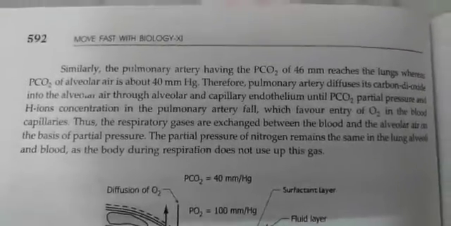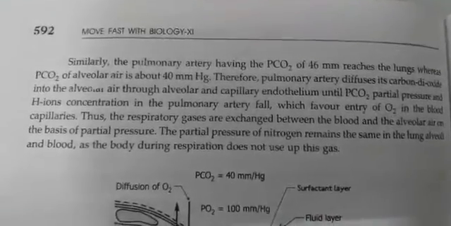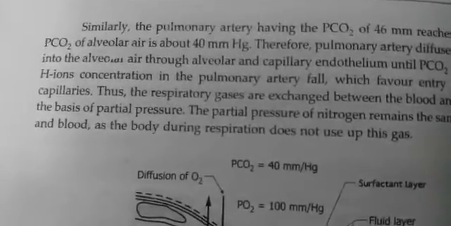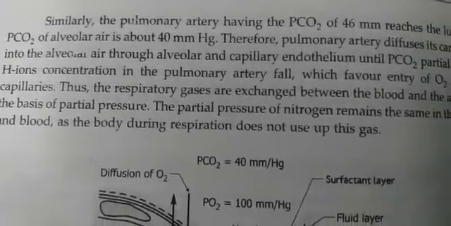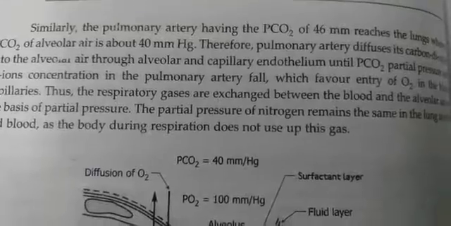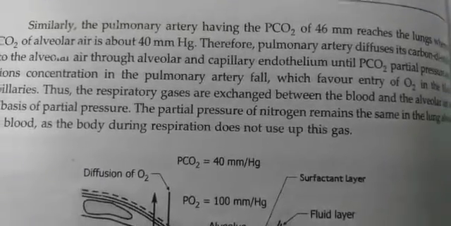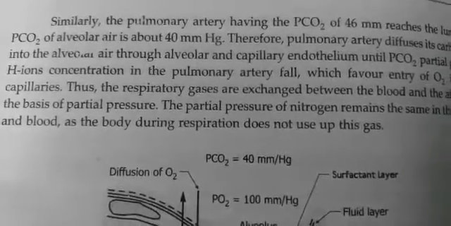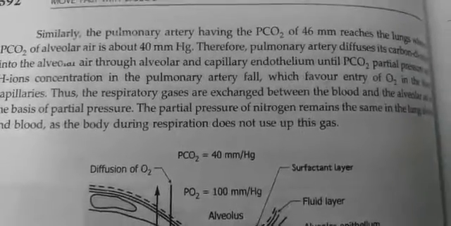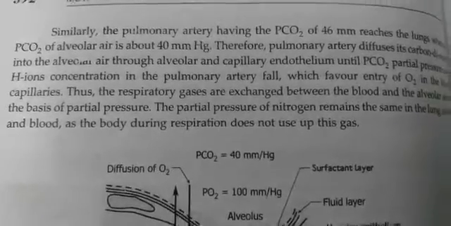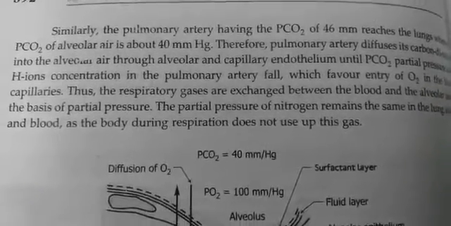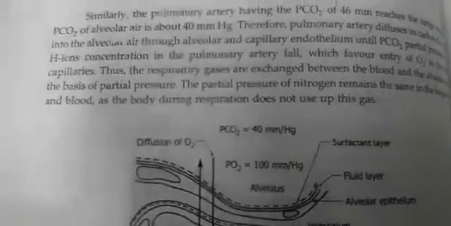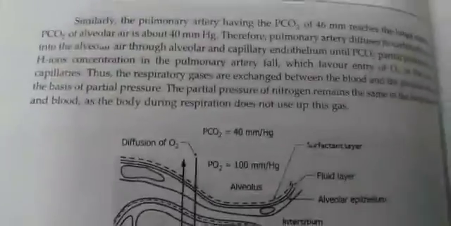Therefore, the pulmonary artery diffuses its carbon dioxide into the alveolar air through the alveolar and capillary endothelium, until the partial pressure of carbon dioxide and the H ion concentration in the pulmonary artery fall, which favors entry of oxygen into the blood capillaries, or you can say the lungs. Thus, the respiratory gases are exchanged between the blood and the alveoli on the basis of partial pressure.